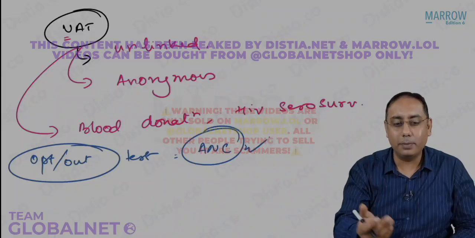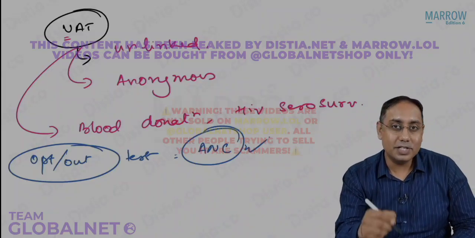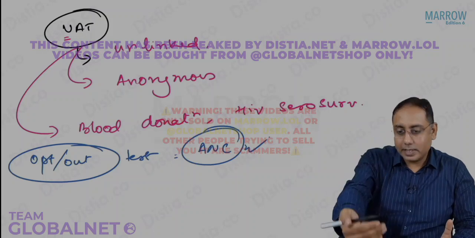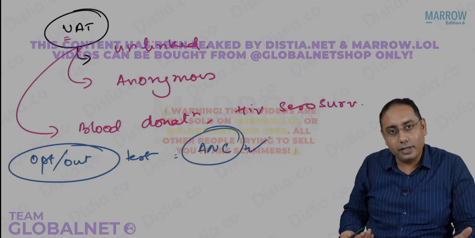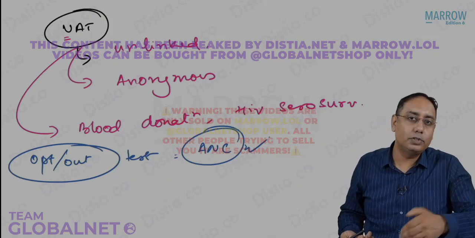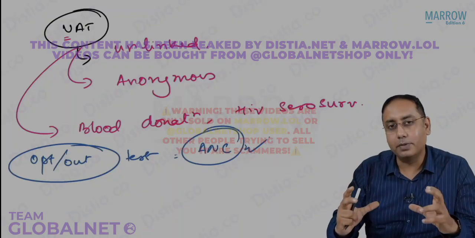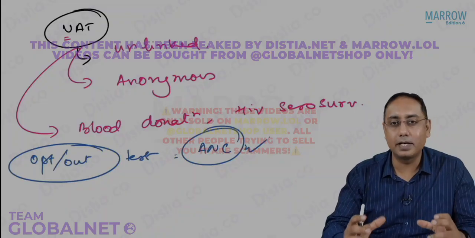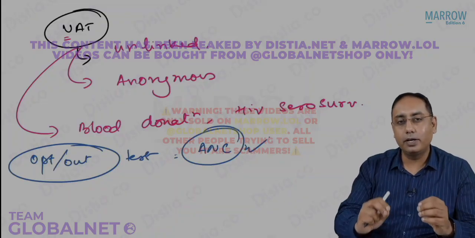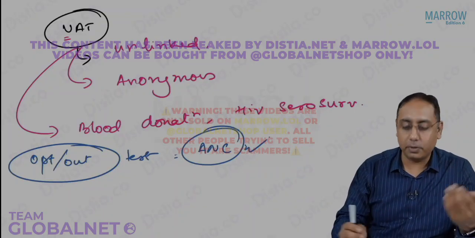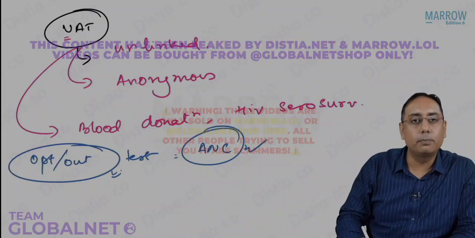We are not asking the female, do you want this test, yes or no. We are just saying that the default tests are already there. If you want to opt out, she can opt out. So as a basic package that we give in the ANC care package, the HIV test is already included. If the female wants, she can opt out. That phenomenon is called opt-out testing.